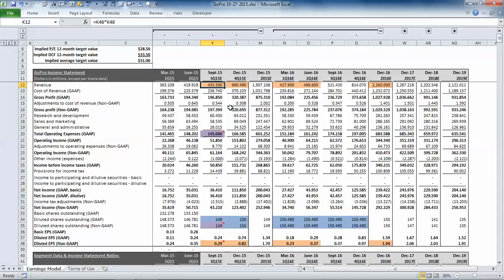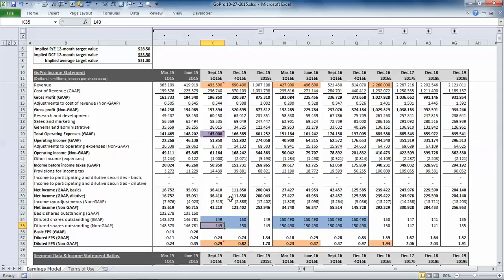They anticipate operating expenses will come in at $140 to $145 million, with an average tax rate of 24%, and diluted share count of 149 million shares. This would result in EPS range of 29 cents to 32 cents per share.